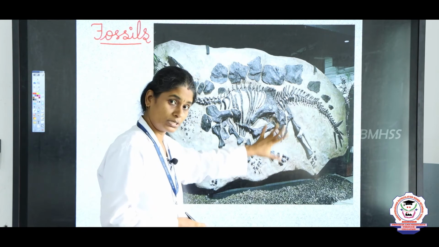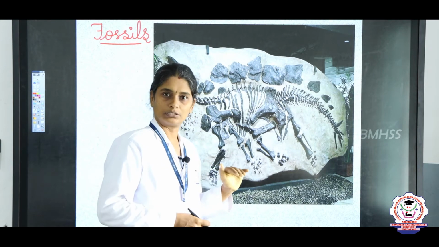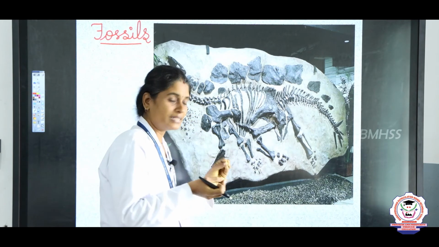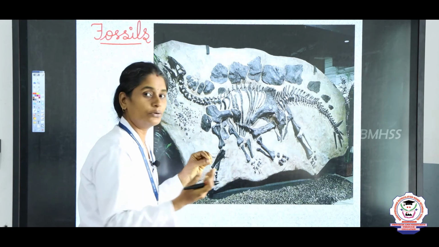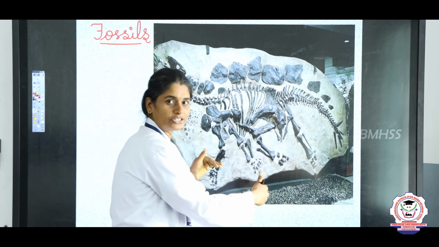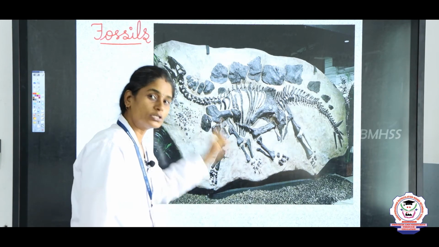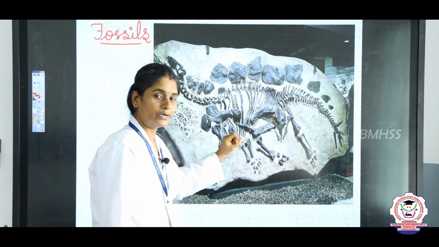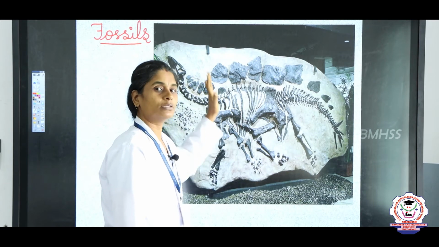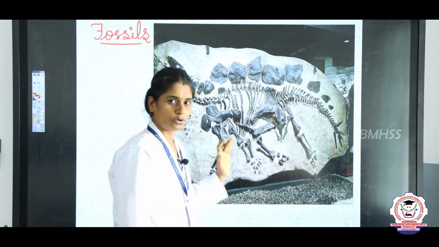Not only dinosaurs, we can also find any animals that lived on the earth. Once the skeleton of those animals and the traces of those plants deposit into the sedimentary rock, the archaeologists sweep away the outer region of that rock and find the fossils. These fossils we can find only in the sedimentary rock. In sedimentary rock only, the traces of dead plants or dead animals are found. That is called fossils.